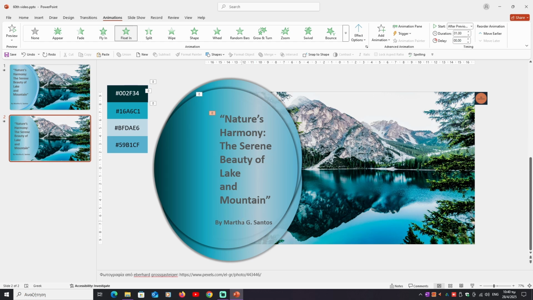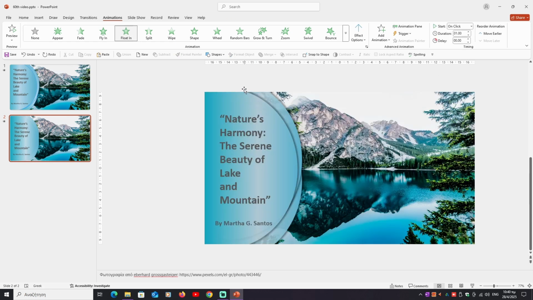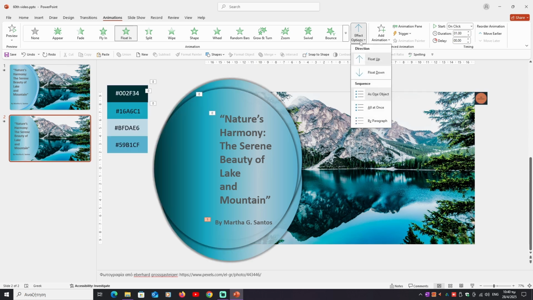We go at the presenter's name, animations float in, effect options float up as one object as it is, start after previews, duration 1. And then we go at the slideshow button to see the final result. Click slideshow button.